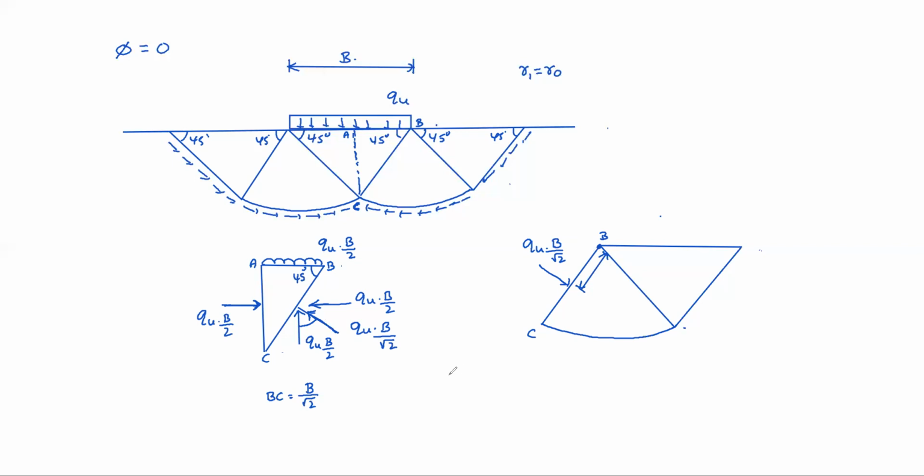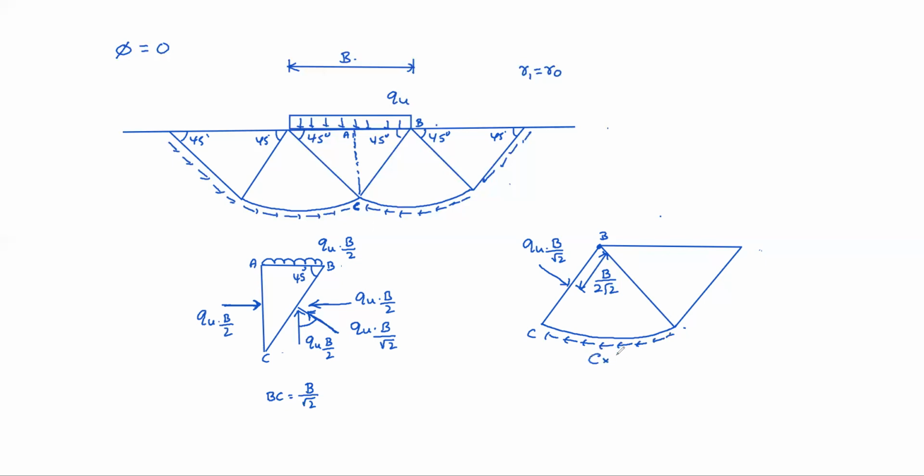BC is B by root 2 because AB is B by 2, AB is B by 2, AC also B by 2. Obviously, BC is B by root 2. So this length will be B by 2 root 2 because of mid depth. Okay, that one. And here because of cohesion,